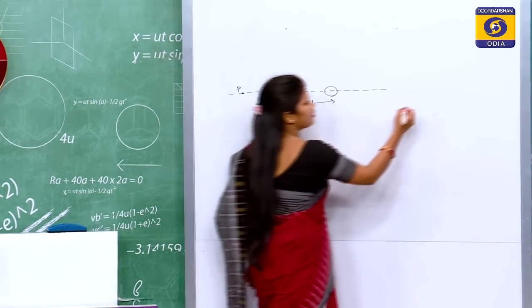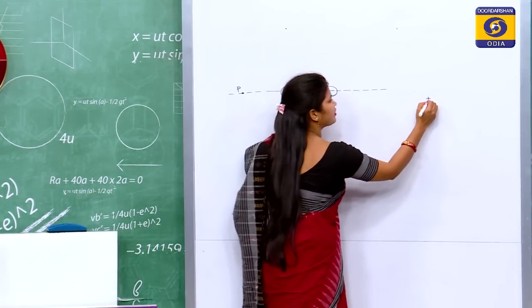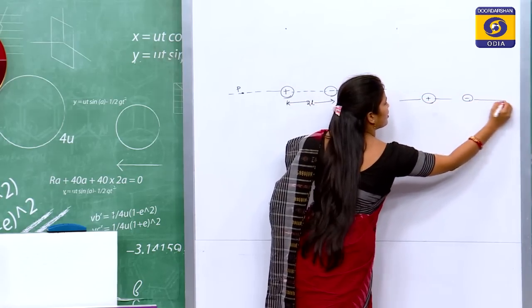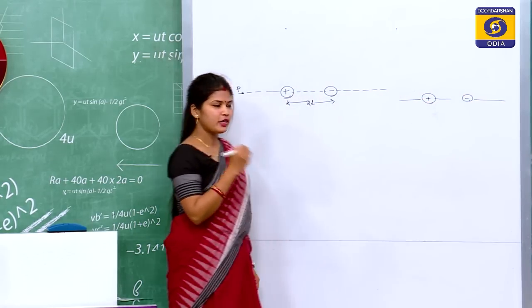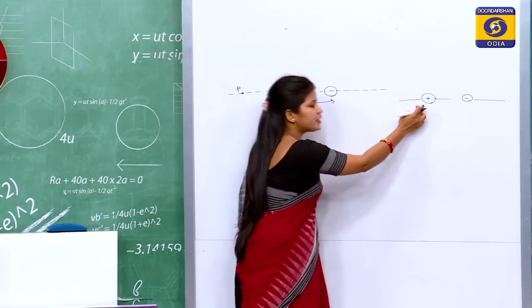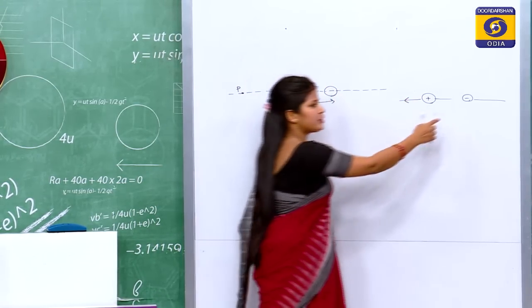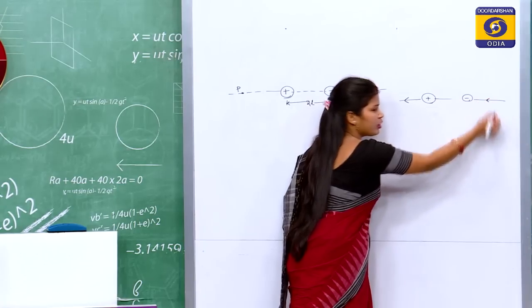We know that the electric field for a positive charge is outward and for a negative charge is inward.